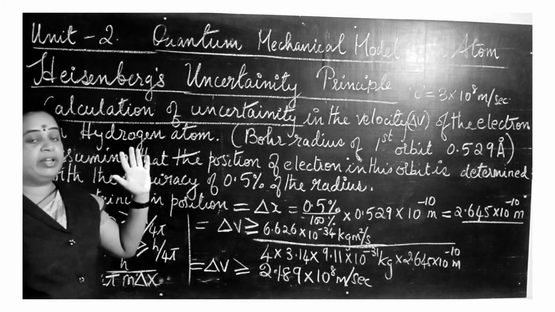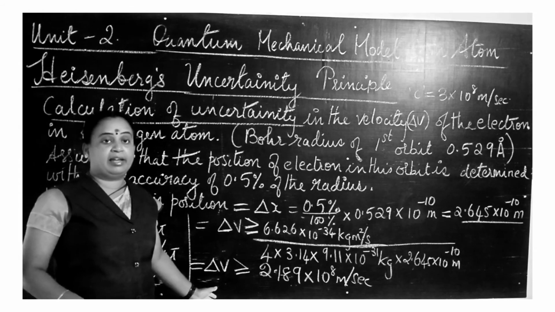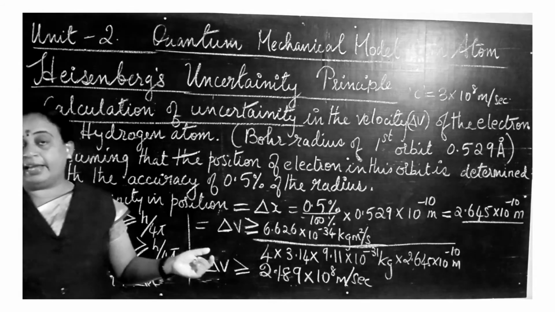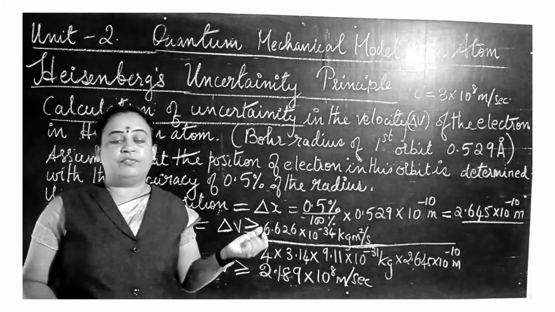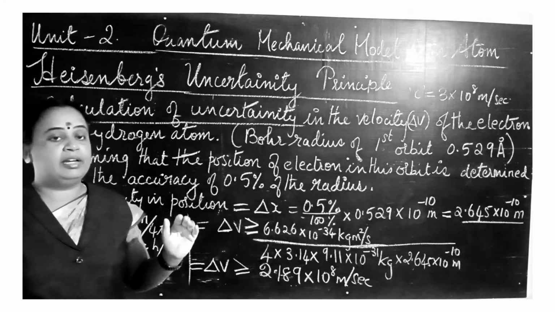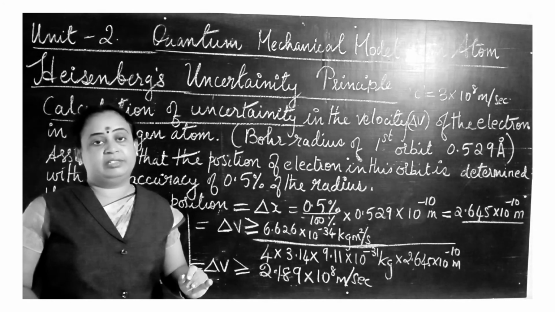So when delta v is 2.18 into 10 to the power 8 meter per second, it is comparable to the velocity of light. So the value is very high, the uncertainty is very high. And when the uncertainty is very high, the exact velocity of the electron is very difficult to find.